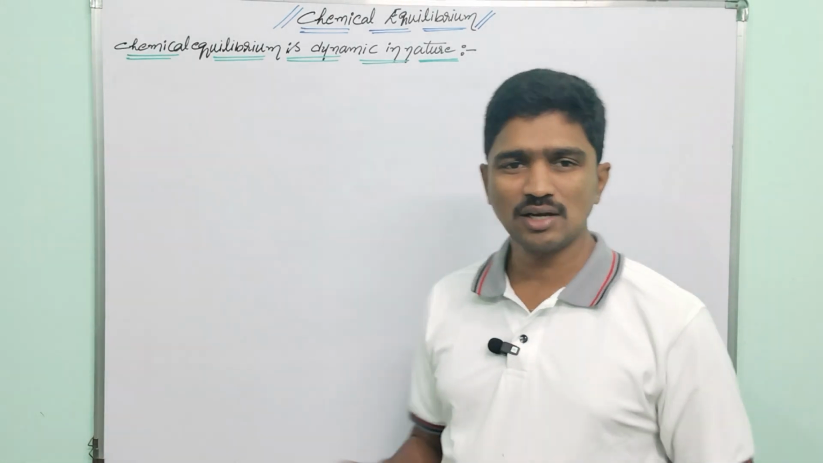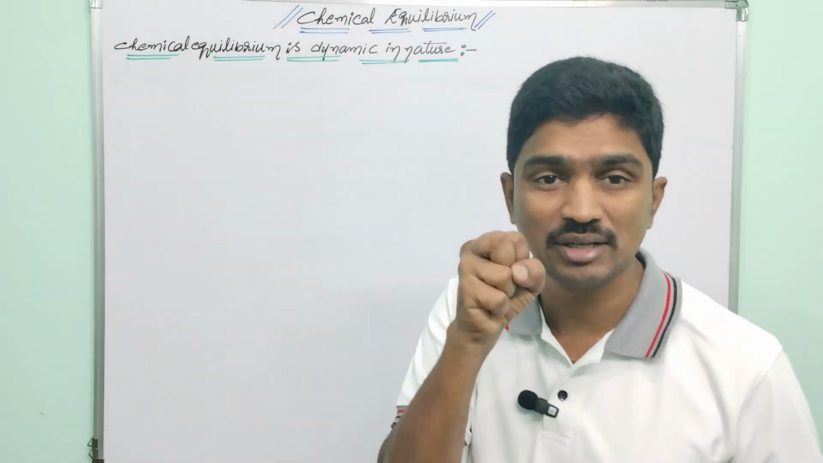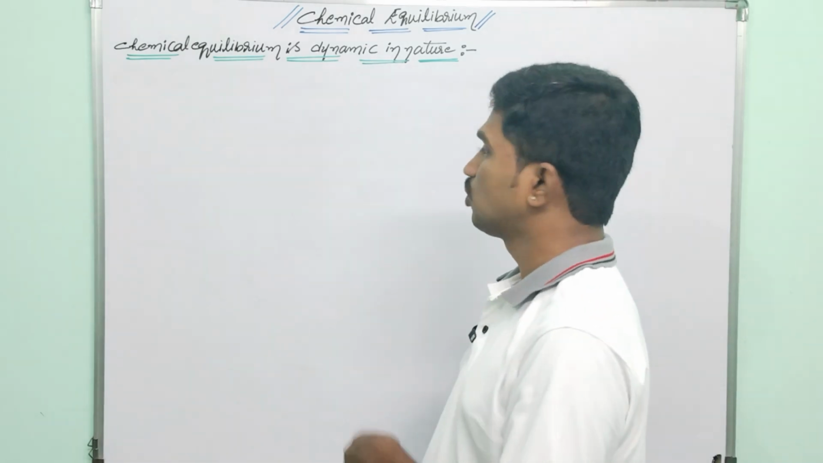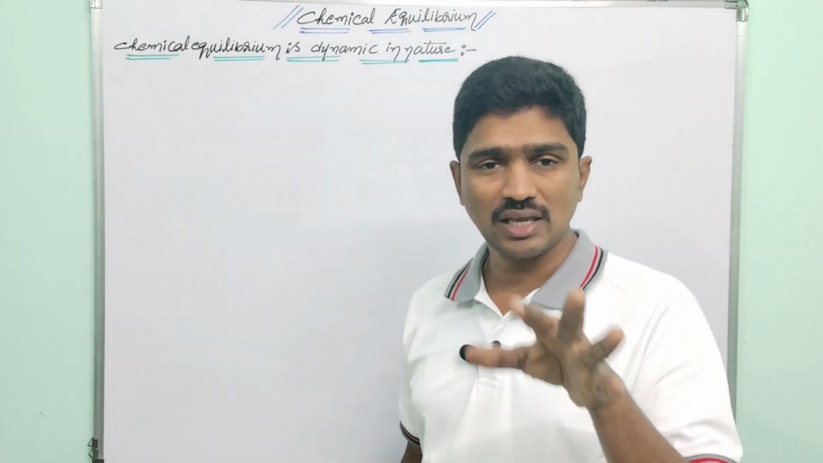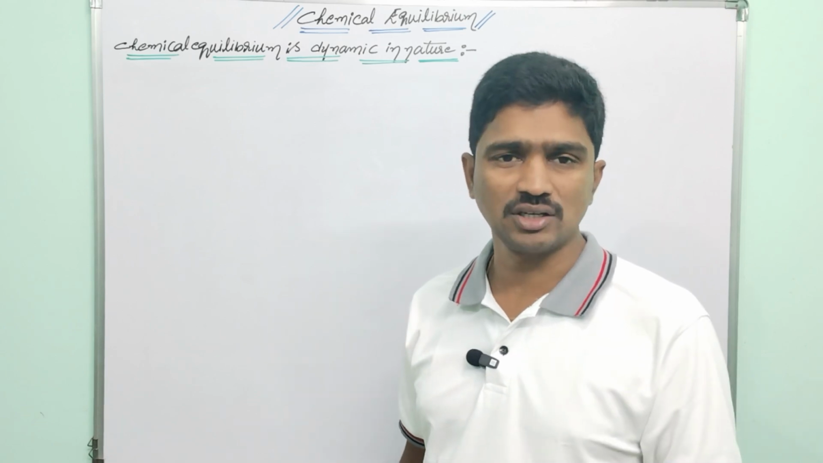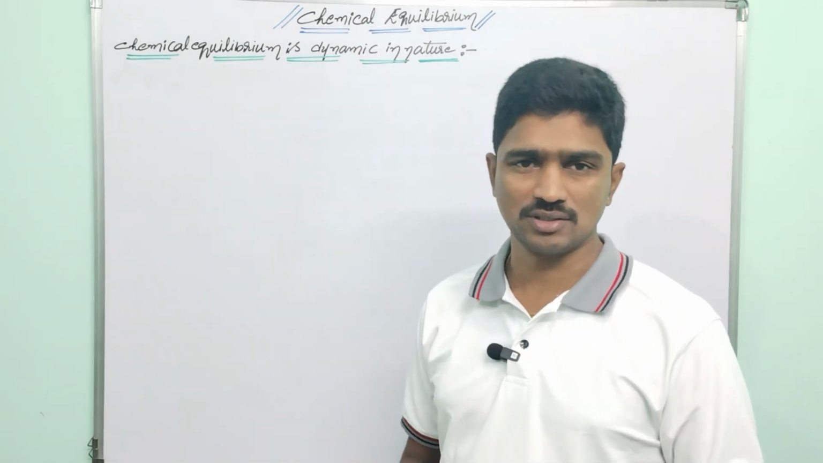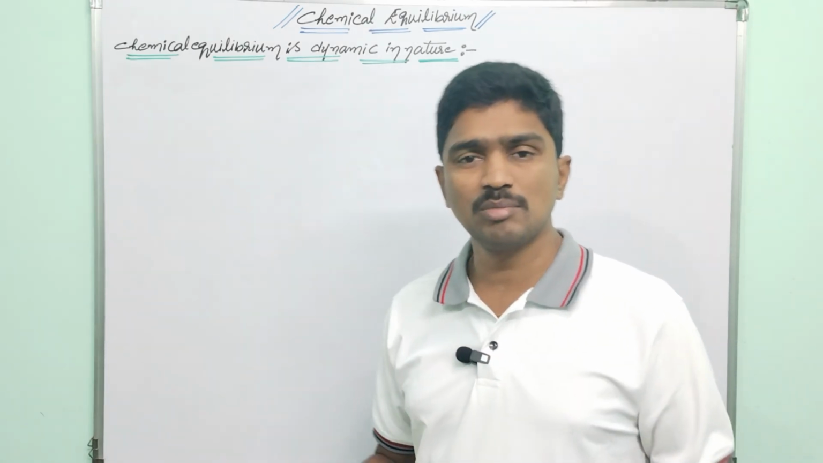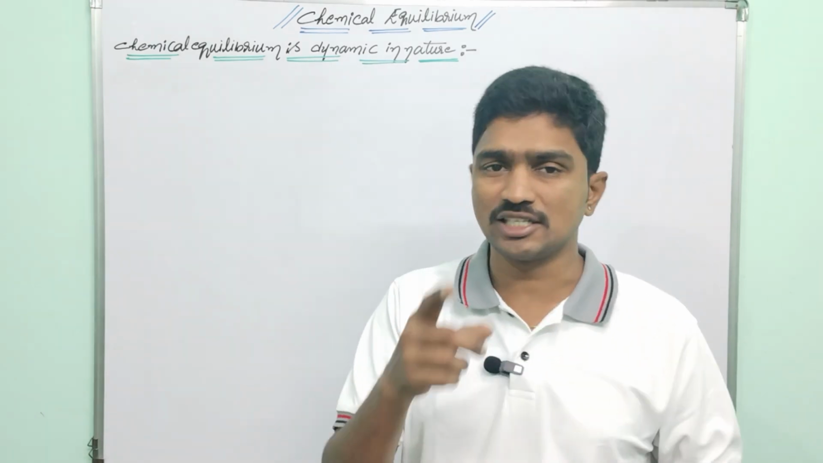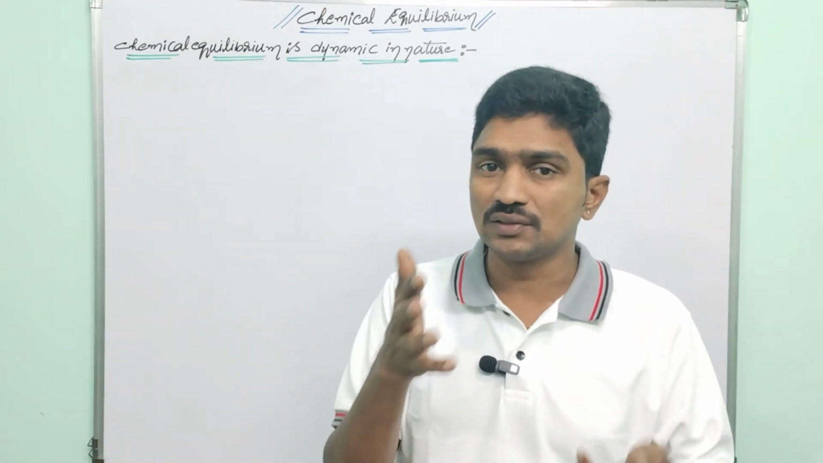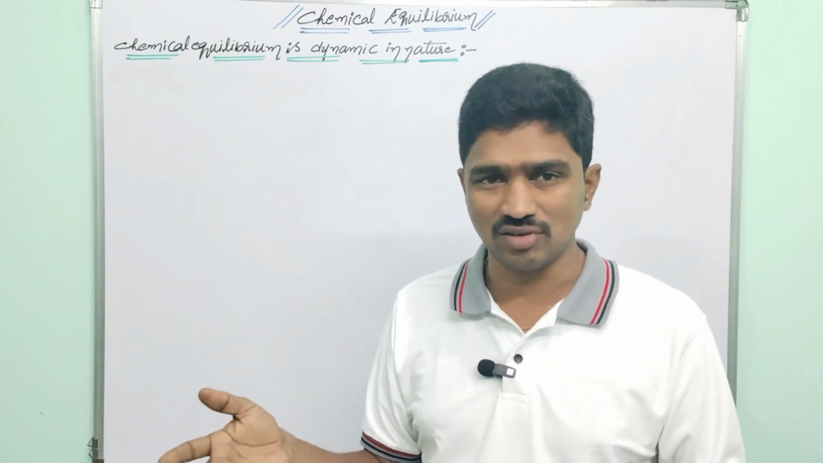In this video, we are going to discuss the dynamic nature of equilibrium. What is meant by dynamic nature? We know one thing: during a chemical reversible reaction, an equilibrium will establish. Once an equilibrium is established, both the forward and backward reactions take place with the same speed. Such a state is called the equilibrium state, right?